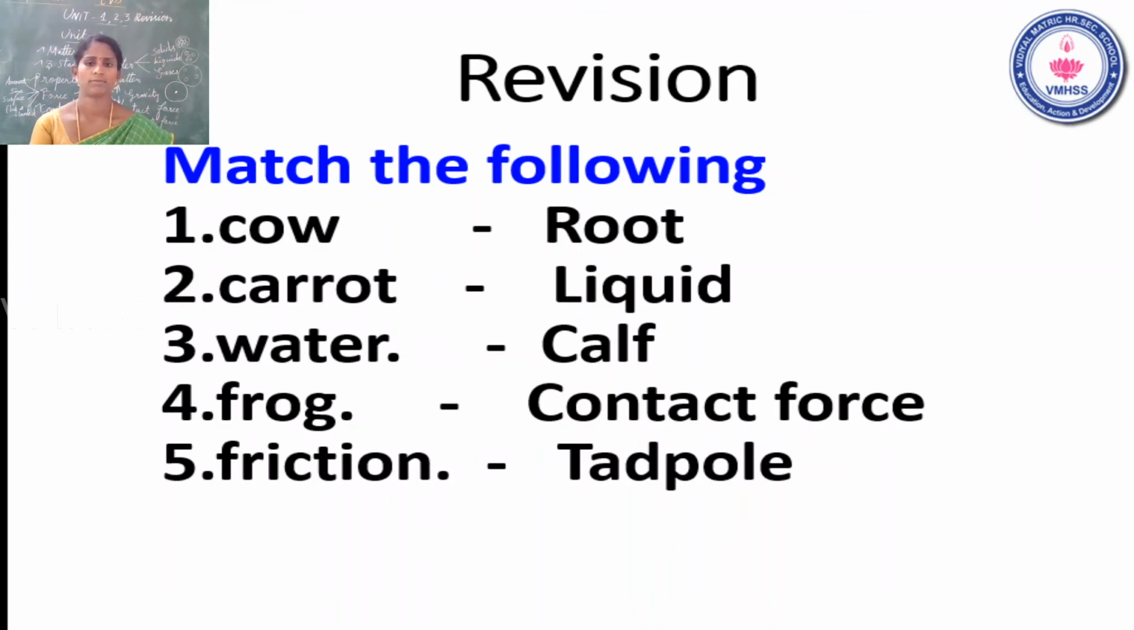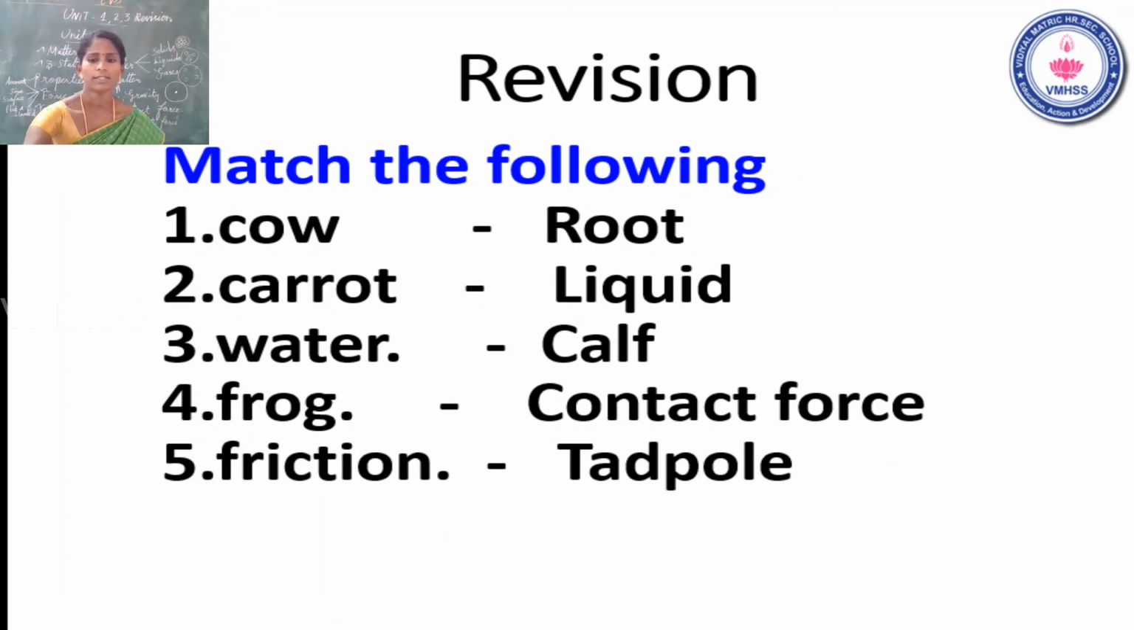Match the following. First question, cow. Second one, carrot. Third one, water. Fourth one, frog. Fifth one, friction. Now we see the answer part. First one, root. Second one, liquid. Third one, calf. Fourth one, contact force. Fifth one, tadpole.